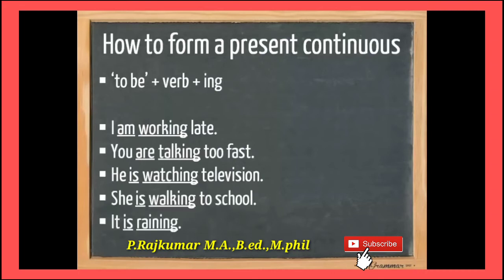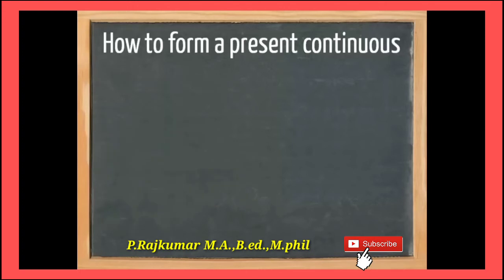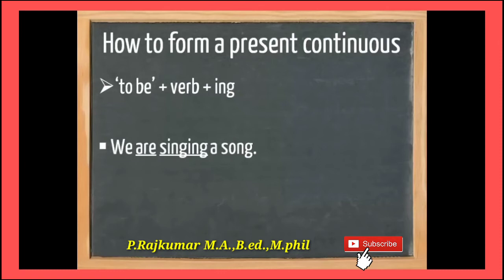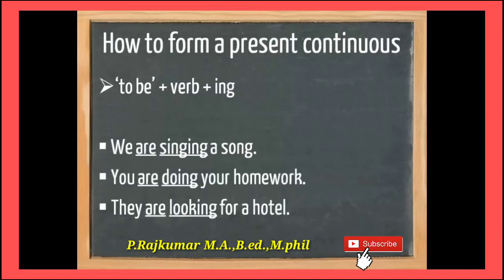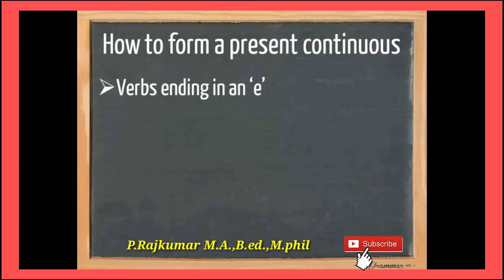For example, I am working late. We are talking too fast. He is watching television. She is walking to school. It is raining. Okay, so am, is, are takes verb plus ing. We are singing a song. You are doing your homework. They are looking for a hotel.